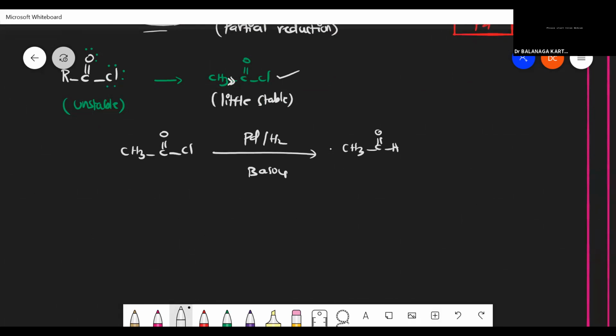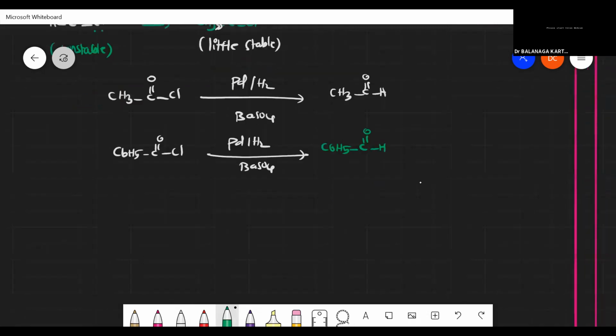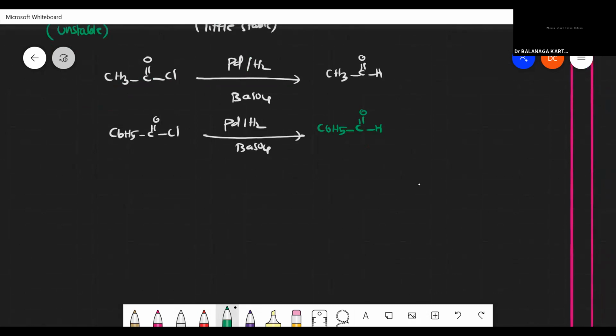Okay. So instead of that, suppose C6H5, C double bond O, Cl. If I use palladium, hydrogen, barium sulfate, what will be my product? Benzene carbaldehyde, sir. C6H5, C double bond O, H, benzaldehyde is my product. I can prepare acetaldehyde, benzaldehyde, propanaldehyde, all the aldehydes except one aldehyde. I can't prepare one aldehyde.